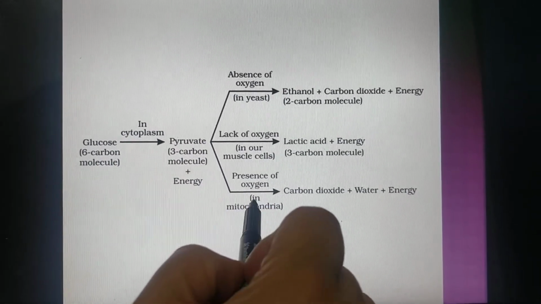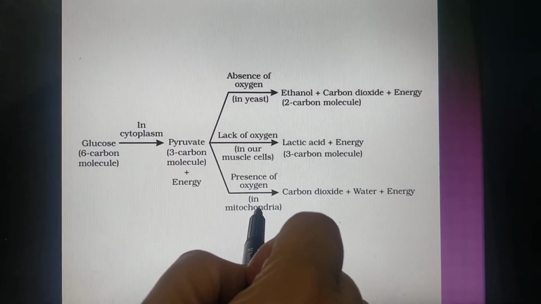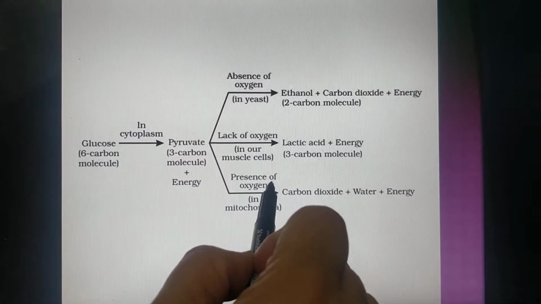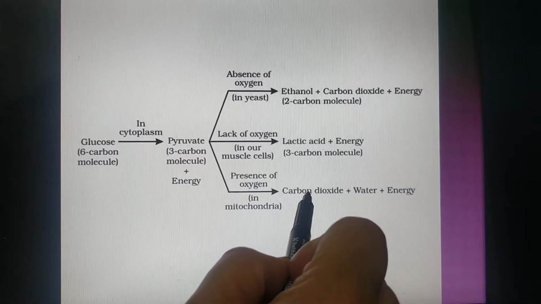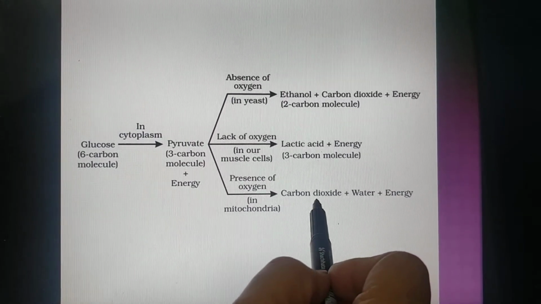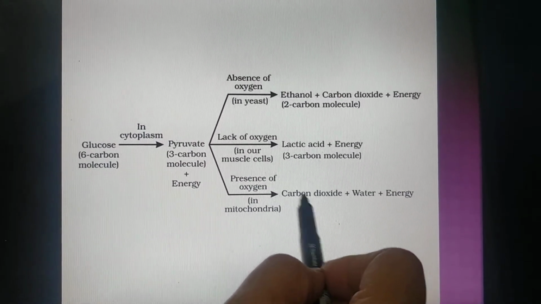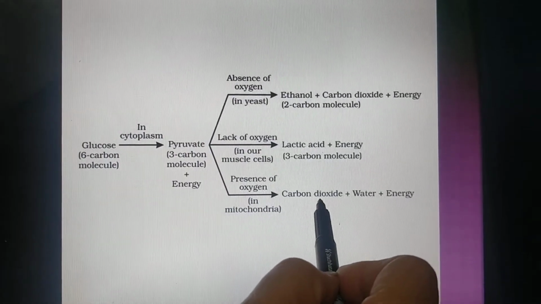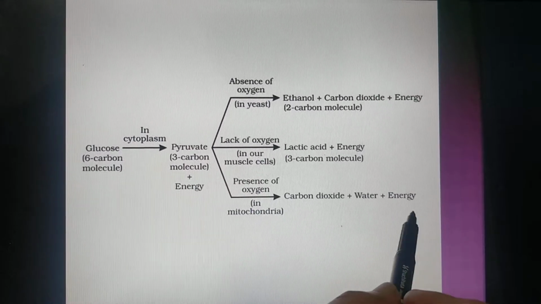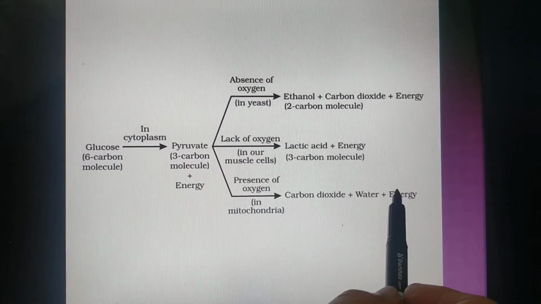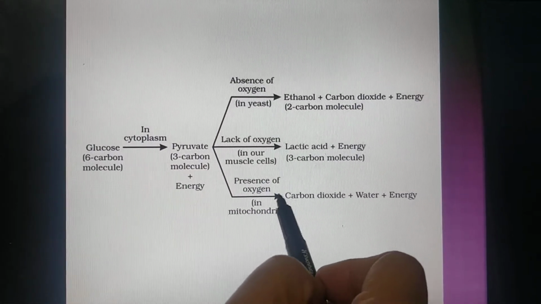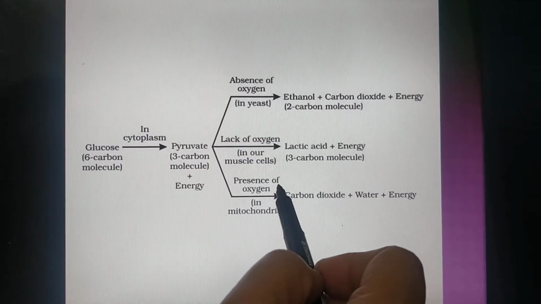So pyruvate enters the mitochondria, and then within mitochondria, in the presence of oxygen, it changes into carbon dioxide, water, and energy. So a complete breaking of this molecule, the end products are very simple, and a lot of energy is released. Now this occurs in all the higher organisms, including humans also.